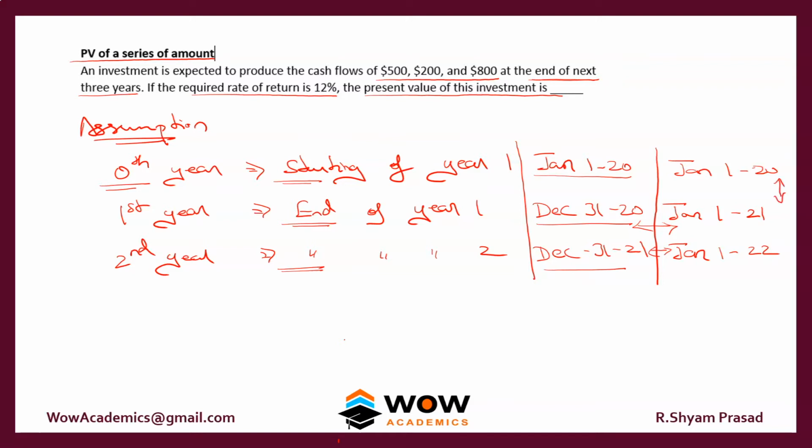If this refers to the 0th year, the 1 year cash flow that is received will be called the first year, and the second year cash flow will be noted as the second year. That's how it works.